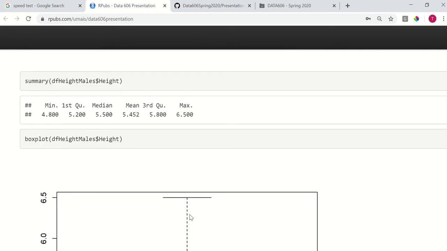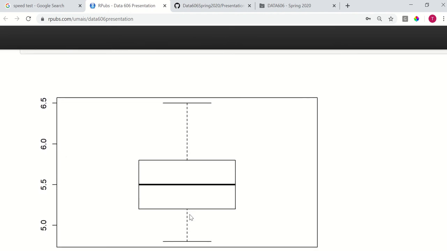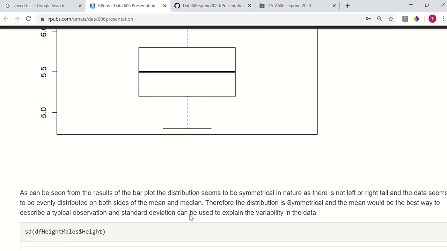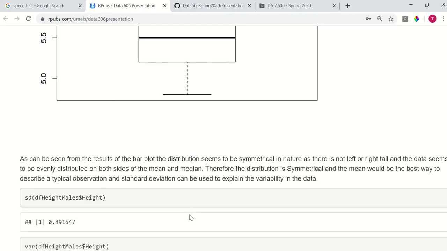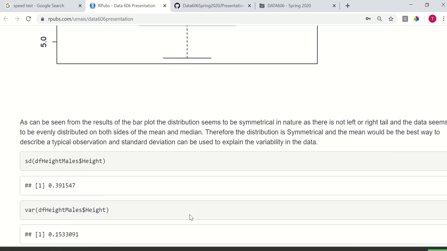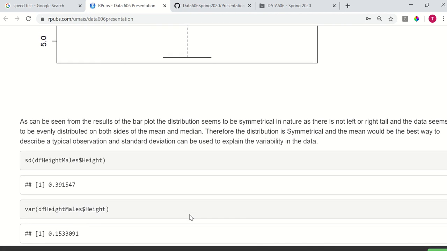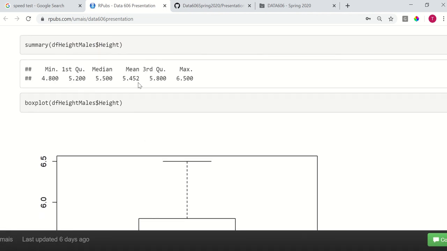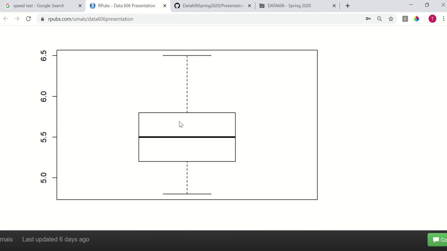Even the box plot shows us that, and we can see the distribution being symmetrical. The best way to describe the typical value here would be by using the mean, and if you look at the summary, the mean and the median are pretty close. So the mean would work pretty well here.